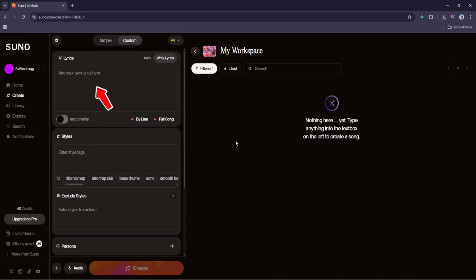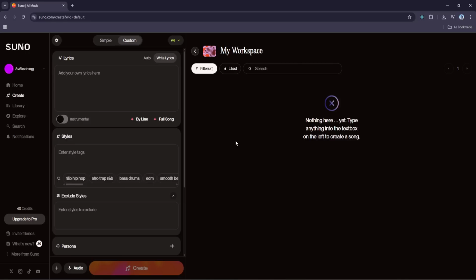There is a large text area labeled Lyrics, where you can either paste your own or have the AI generate something for you, but we already came prepared with the lyrics from ChatGPT. Right below that, there is a section called Styles, where we can guide the AI on what kind of music we want.